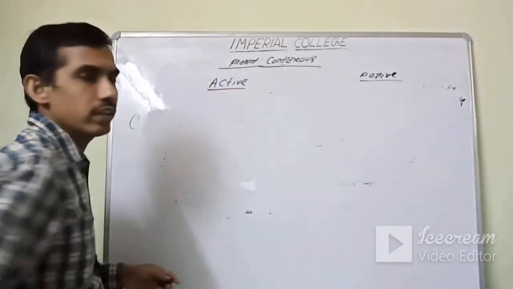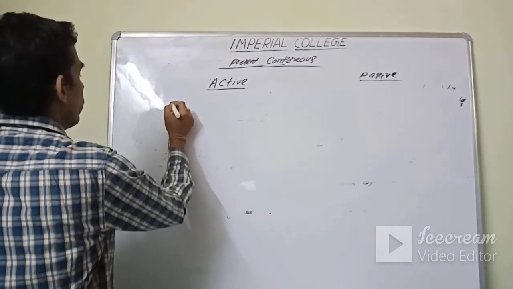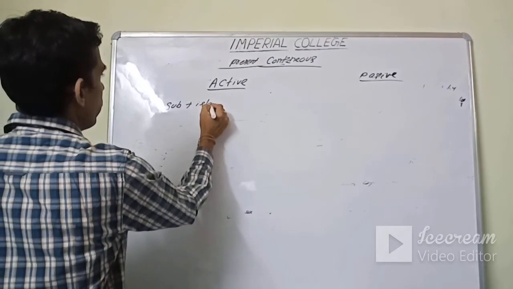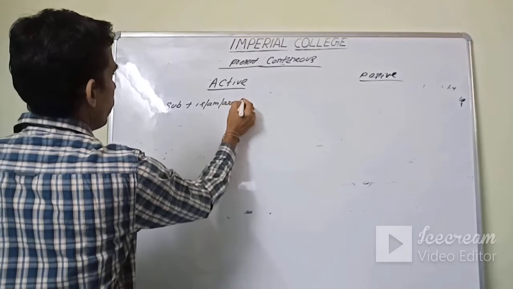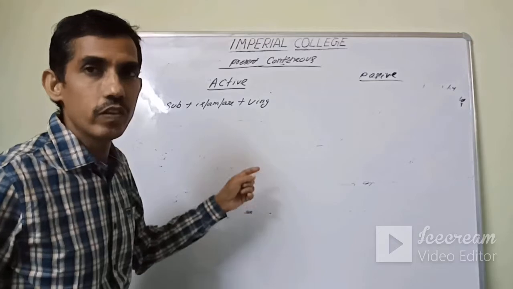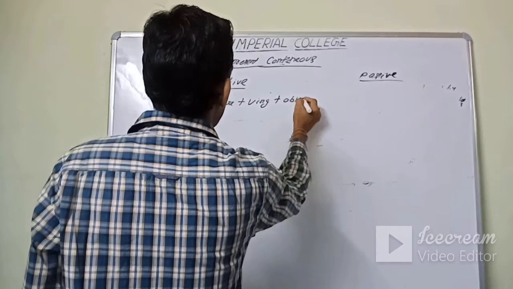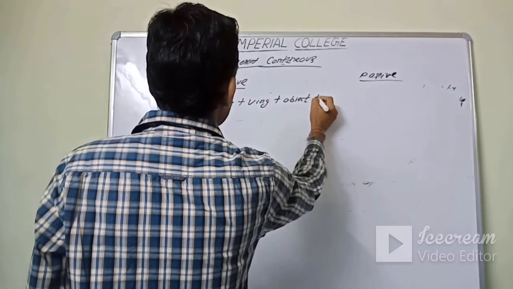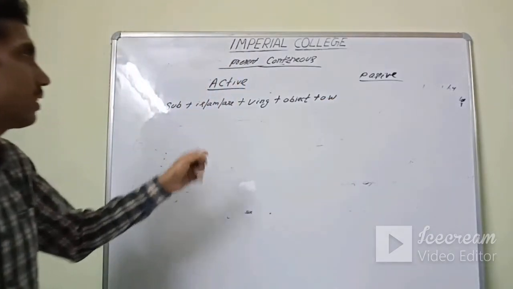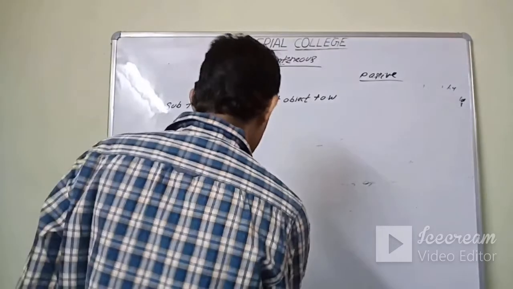The structure of present continuous in active is subject plus is MR plus V-ING, that is V1 plus ing, plus object plus other words if any. Subject, is MR, VING, plus object plus other words if any.